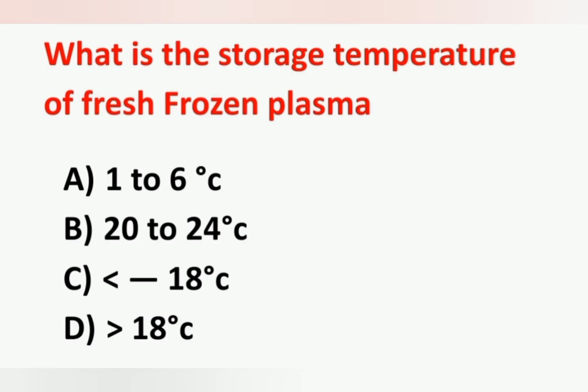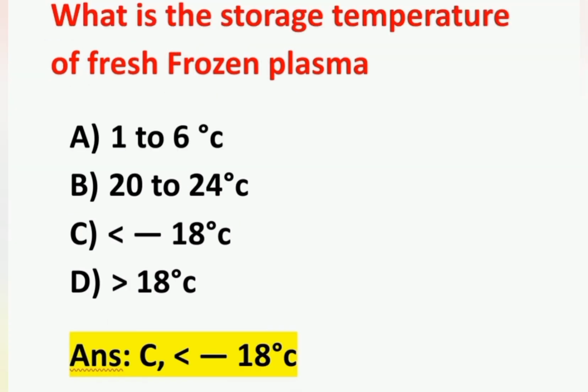Next question, what is the storage temperature of fresh frozen plasma? Option A 1 to 6 degrees Celsius, option B 20 to 24 degrees Celsius, option C less than 18 degrees Celsius, option D greater than 18 degrees Celsius. फ्रेश फ्रोजन प्लाज्मा का स्टोरेज टेम्परेचर कितना है? Correct answer is option C, less than 18 degrees Celsius.